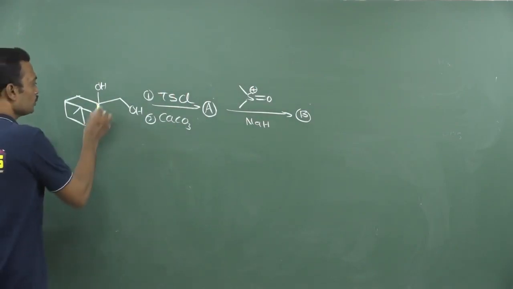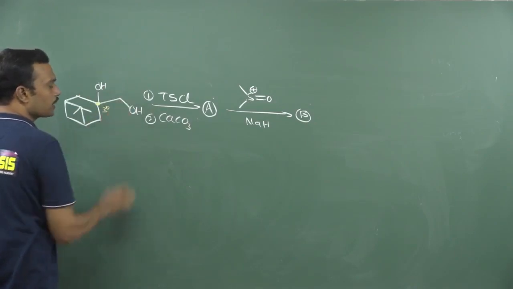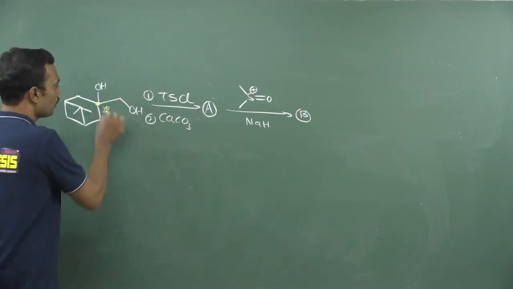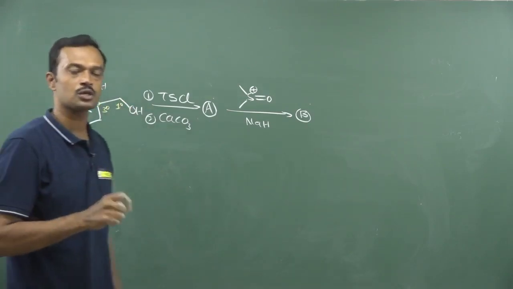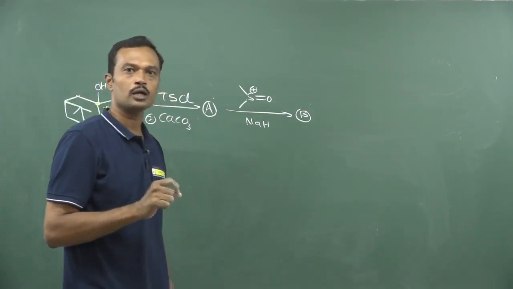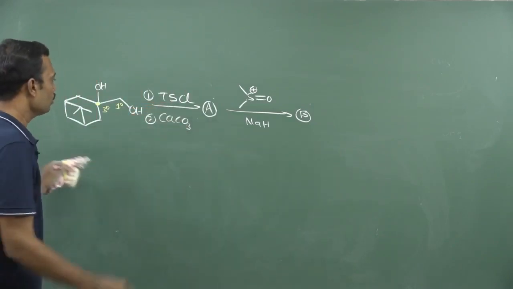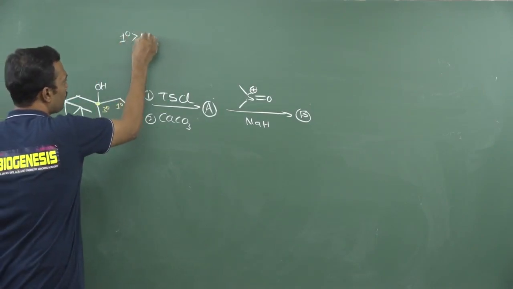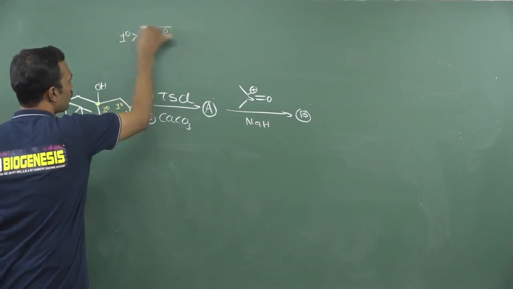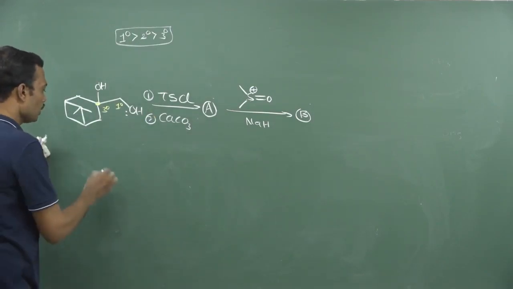Okay, so we know this carbon carries 3 other carbons, so it is a tertiary, and this carbon carries only 2 hydrogens and 1 carbon, so it is a primary. Whichever alcohol is away from steric crowding, that alcohol is more nucleophilic and it will attack on tosyl. Now tosylation will take place on primary. Order of tosylation, remember: primary is preferred over secondary, secondary is preferred over tertiary. Steric crowding is responsible for this. Now what is your sequence?